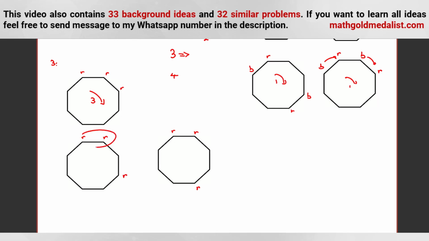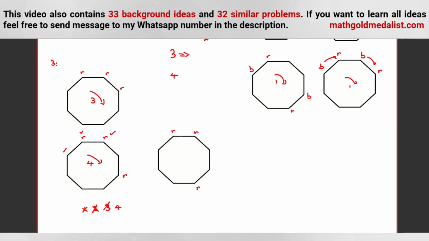Okay, so we can only focus on clockwise. For this one, 1 unit not possible, 2 units not possible because this R goes here. 3 units is possible or not? 1, 2, 3, this R goes here. Again, 3 units not possible. 4 units, 1, 2, 3, 4. This one will be okay. This blue goes here. This one will be okay. This one will be okay. Okay, so 4 units clockwise.